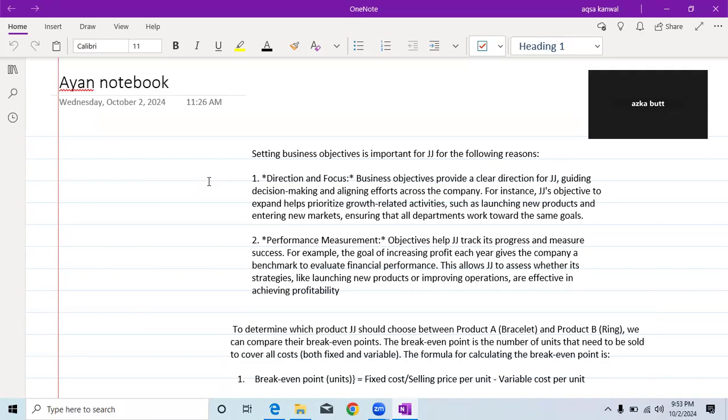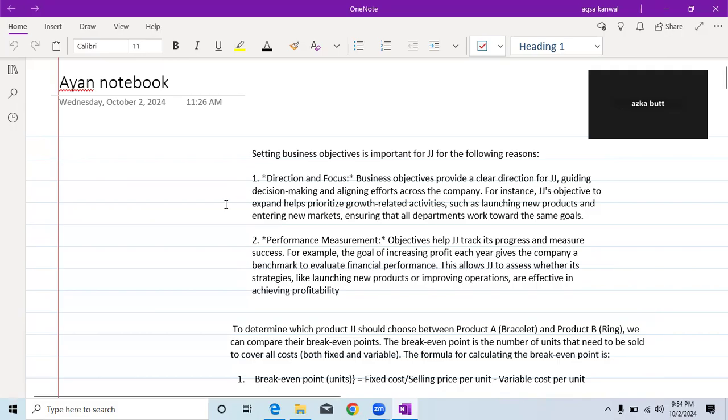You will not have any routine to study your content points and solve past papers. You will not know in which direction to move forward. So setting objectives is very important for businesses and for persons also.